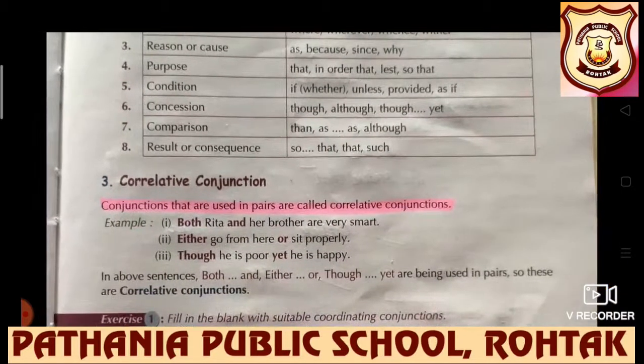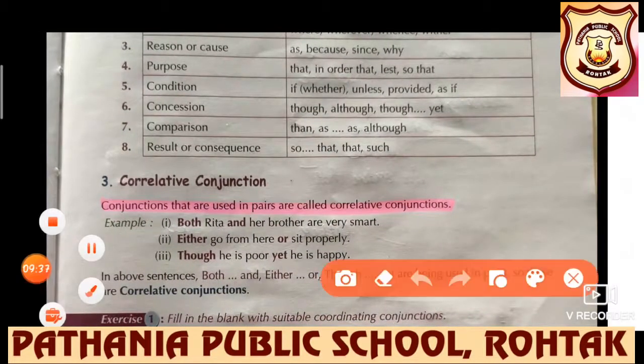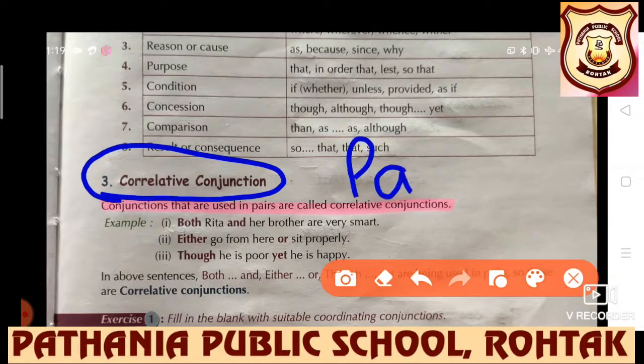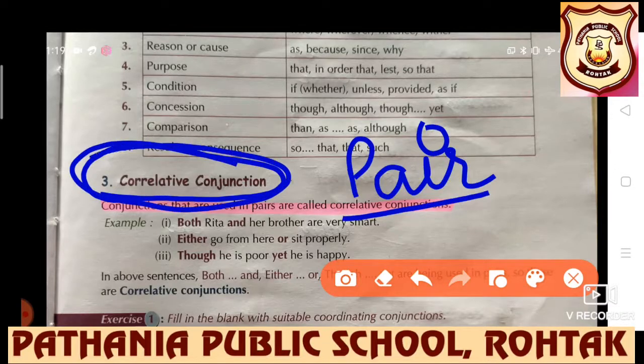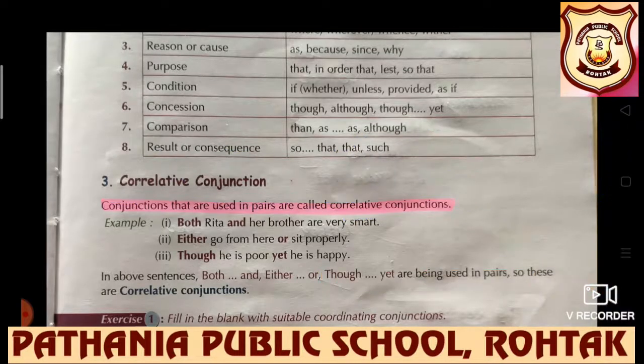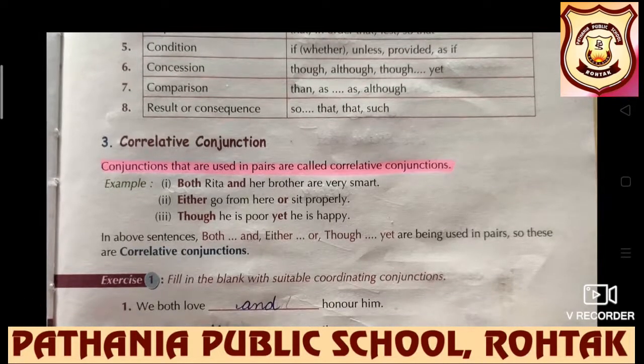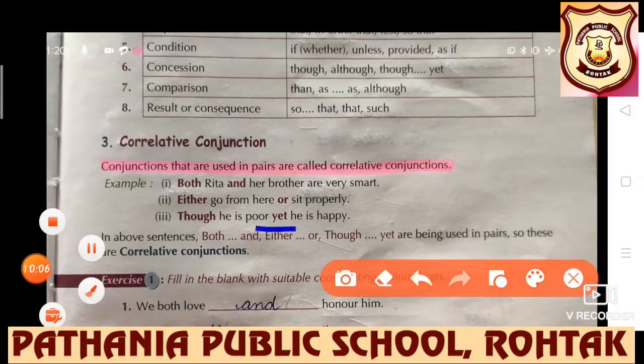Further we have correlative conjunctions. Students, correlative conjunctions, when I told you the kinds of conjunctions, at that time also I told you that the conjunctions which work in pair are called correlative conjunctions. How? Both Ria and her brother are very smart. Either go from here or sit properly. Though he is poor, yet he is happy.